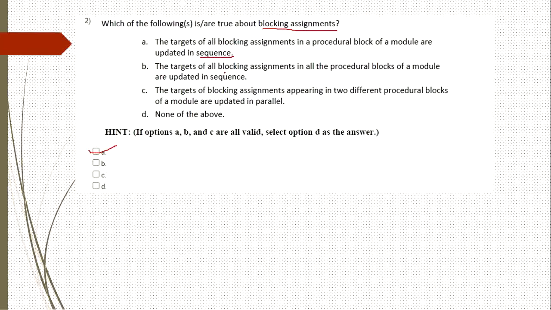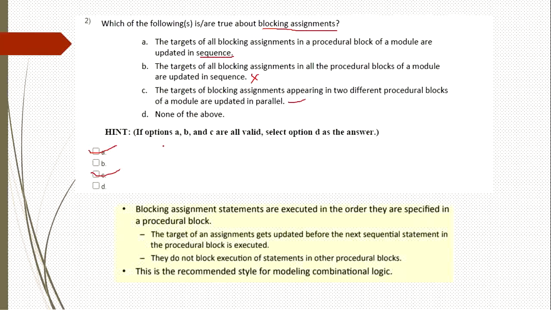The target of all blocking assignments in all procedural blocks of a module updated in sequence. No, this is wrong. If we have two procedural blocks, the blocking assignments are going to be executed in parallel. So the third statement, the targets of blocking assignments appearing in two different procedural blocks of a module are updated in parallel. Yes, this is correct. So C is also correct. That is question number 2.